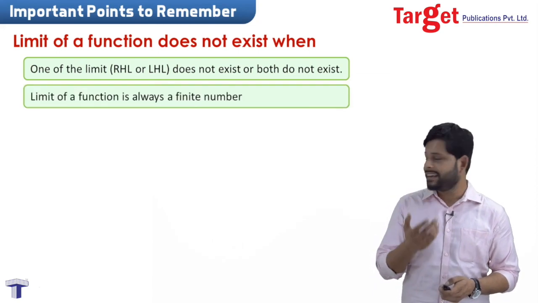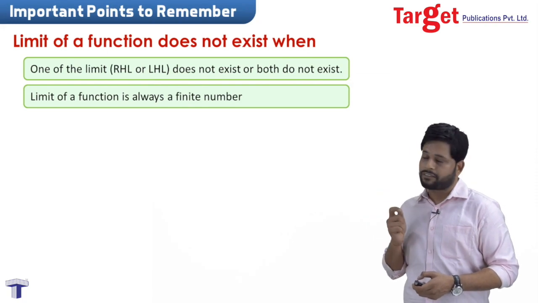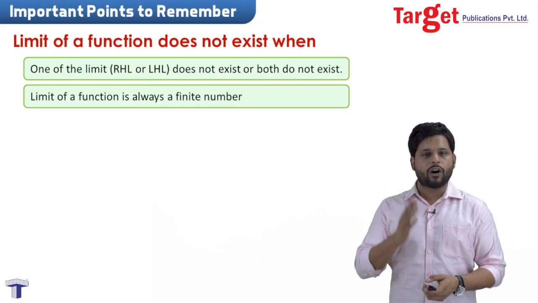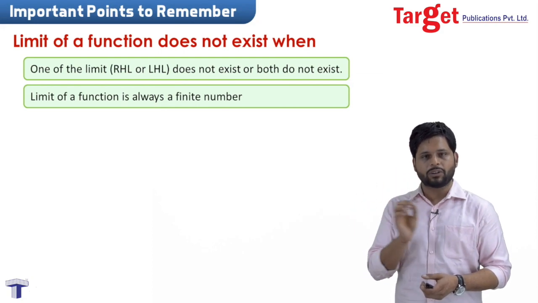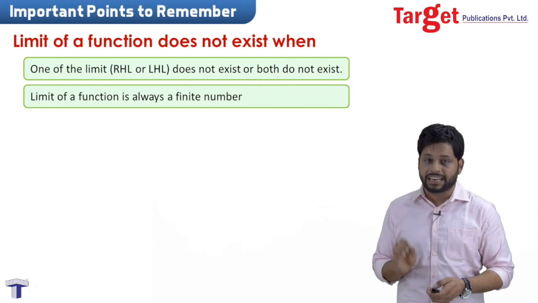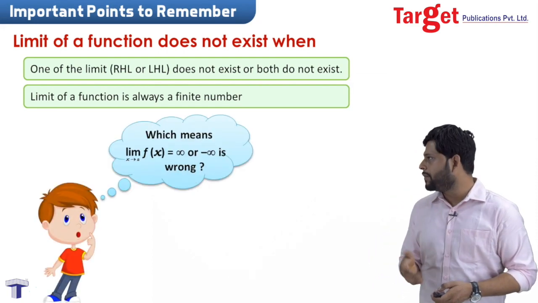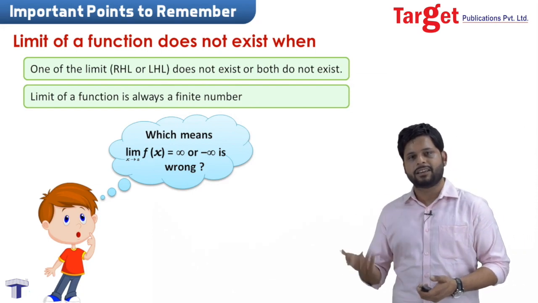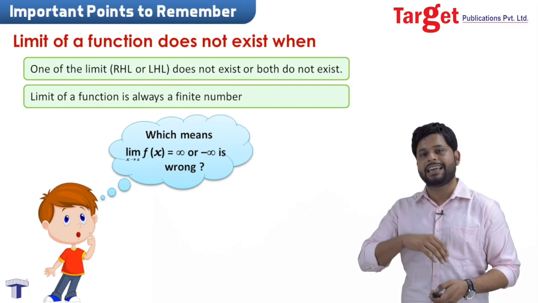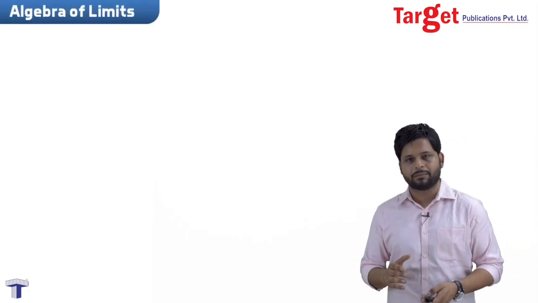Okay, and the second thing, if you see here, is that the limit of the function is always a finite number. I told you just now that the answer of a limit, when you substitute that particular limit in a particular function, should always be a finite number. It cannot be an infinite number. So it is a very wrong statement that the answer of a limit is infinity or minus infinity. That is properly a wrong statement.